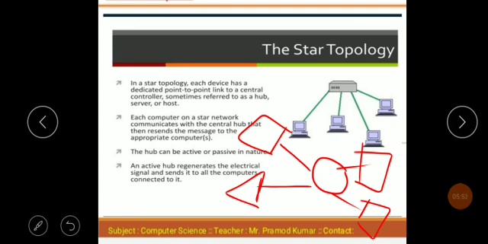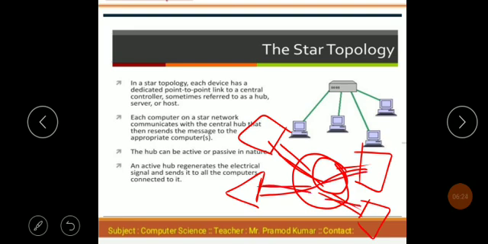This arrangement of computer networking is called the star topology, because all computers are connected through a hub in the form of a star. This one is the main server. The main server sends data to a particular computer, and an active server sends data 24 hours to the computers, and the computers perform work.